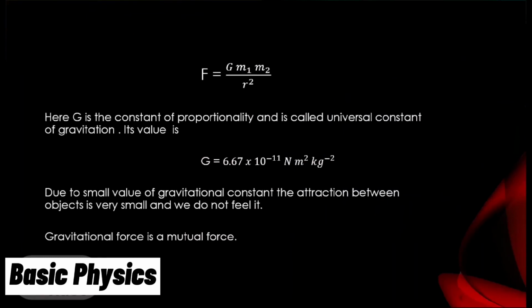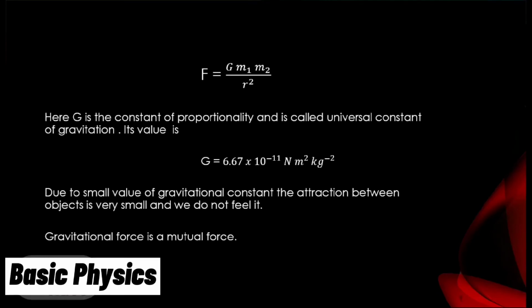Here G is the constant of proportionality, known as the gravitational constant. Its value is 6.67 multiplied by 10 raised to the power minus 11 newton meter squared per kilogram squared. Due to the small value of the gravitational constant, the attraction between objects is very small, and we do not feel it.